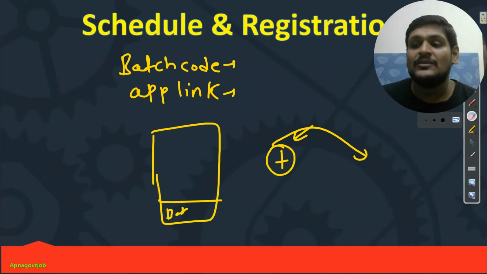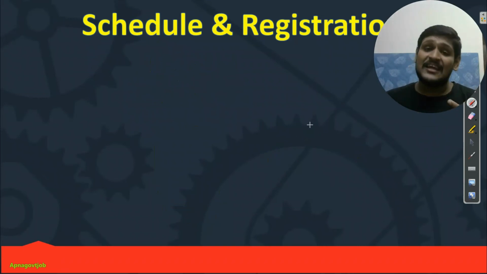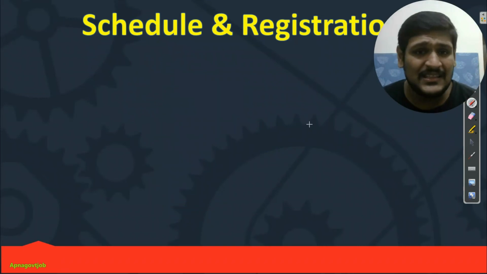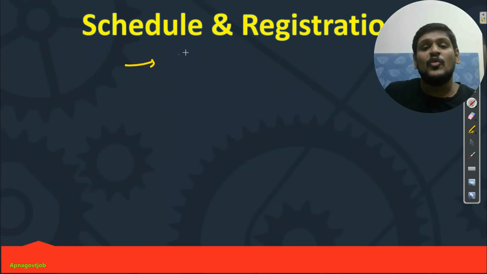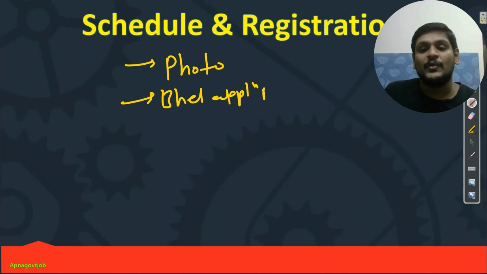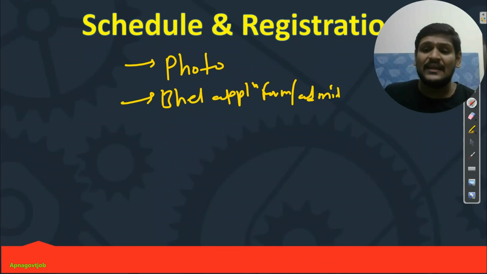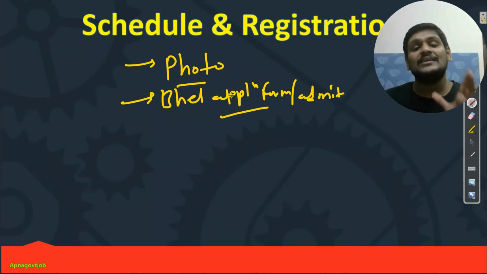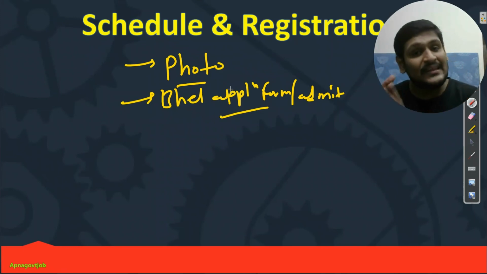Now, there is registration. Obviously this is free registration. The free master plan is there, so registration is also free. There is no problem in that. What you need to do is give your photo and your RRB application form. These two things are required, or the admit card also, but till date we don't have the admit card, that's why we require the application form, right? So these are the two things which you need to give to the team whenever they message you.